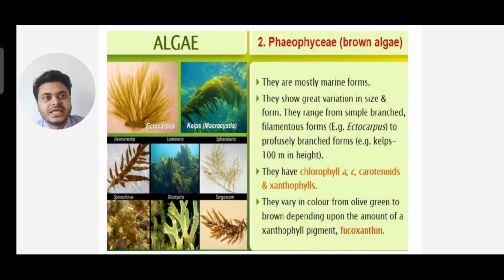Now the next class of algae we have is Phaeophyceae, that is brown algae. They are mostly marine forms and show great variation in size and form. They range from simple branched filamentous forms, example Ectocarpus, to profusely branched forms, example kelps, which are up to 100 meters in height. They have chlorophyll a and c, carotenoids and xanthophylls. They vary in color from olive green to brown depending upon the amount of xanthophyll pigment, that is fucoxanthin. So you can see examples Ectocarpus, kelps.